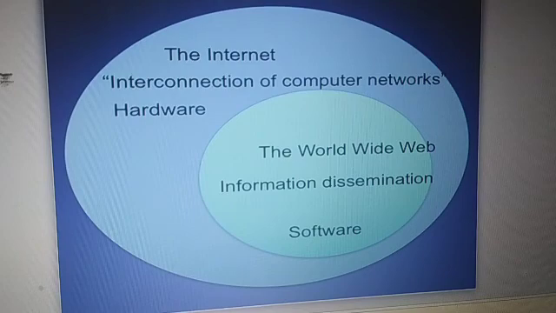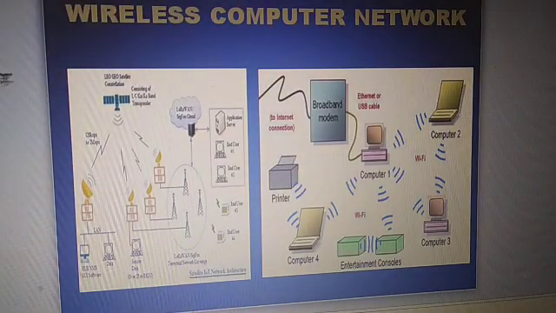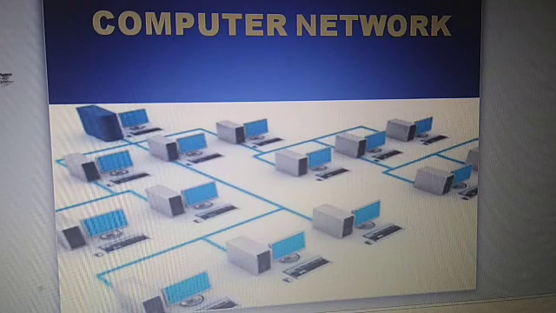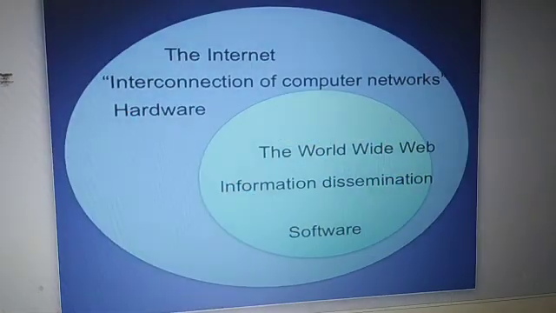Here you can see the diagram depicting that the internet also has two parts, software and hardware. The internet connection of computer networks I showed you in the last videos. This is actually the hardware part of the internet.